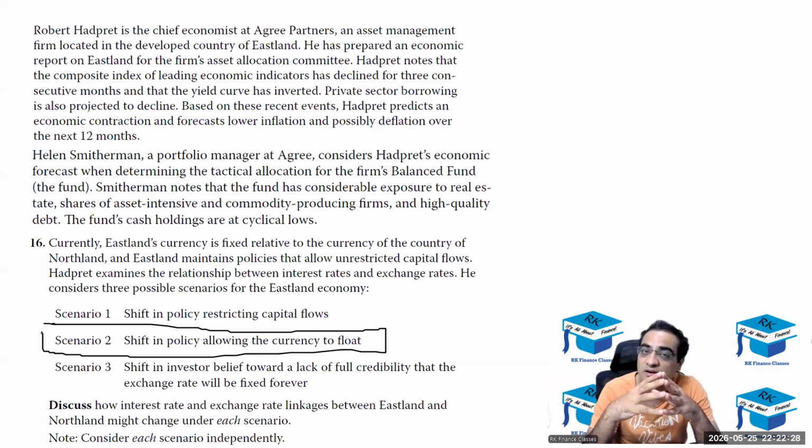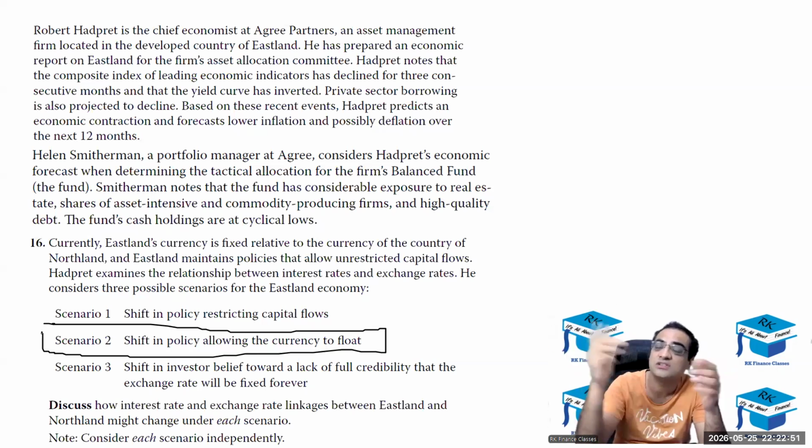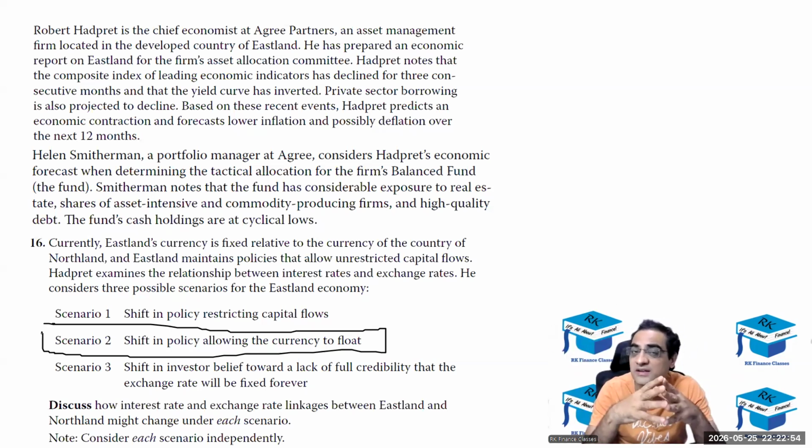So it was taking the money from the foreign countries where the interests are lower, and now those investors will be worried that the currency could depreciate. Earlier the currency was fixed, so now they would be worried about the currency depreciating, so the foreign supply that was coming will become lesser, and because of that the interest rates will remain higher. The interest rates which are supposed to go down and converge, that is not going to happen. So interest rate would remain higher compared to the other country, and because of that we'll be able to address our own issues of inflation and GDP growth rate. We'll be able to have independence over monetary policy.